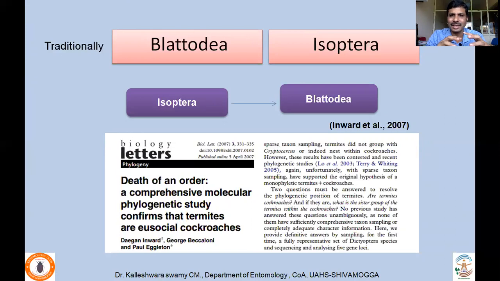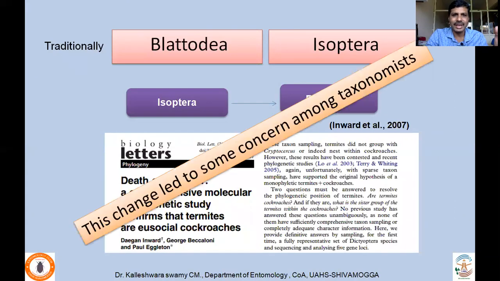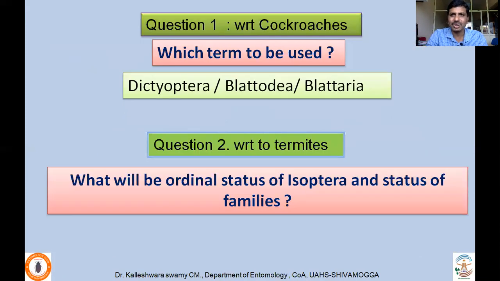Okay, so as a result of that, some concerns were raised among taxonomists. Okay, what are those concerns? In fact, two questions were raised. One question is with respect to cockroaches. Another question is with respect to termites.